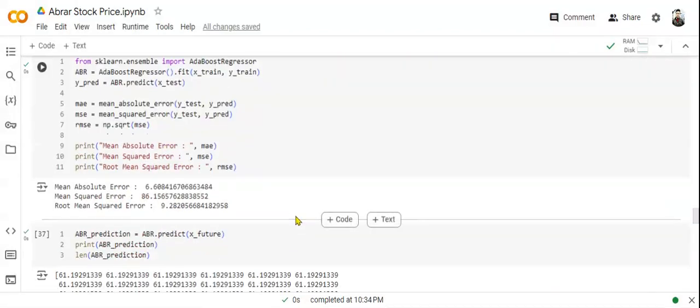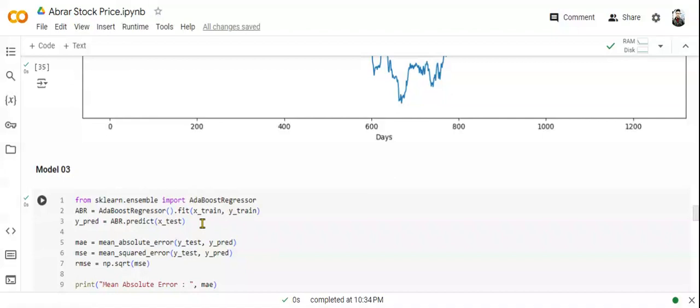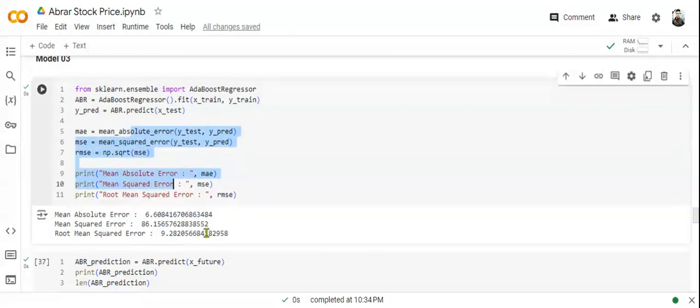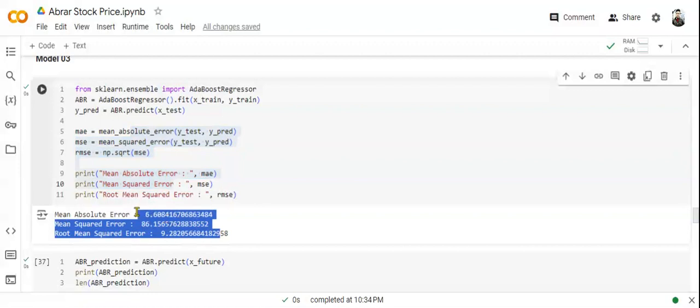So we are going to the next model, model number 3. We imported AdaBoost regressor, and we would use it here. As with the previous one, we did the same things and we got 6, 86, 9, which is quite better than the previous one.